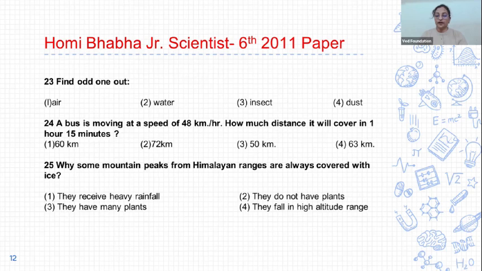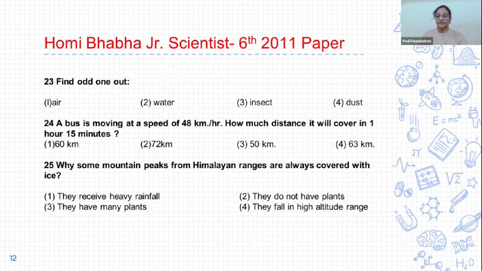24. A bus is moving at a speed of 48 km per hour. How much distance will it cover in 1 hour 15 minutes? Options are: first, 60 km; second, 72 km; third, 50 km; and fourth, 63 km. Speed is 48 km per hour, which means distance covered in 1 hour is 48 km. And distance covered in 15 minutes, a quarter hour, is 12 km. So 48 plus 12 means 60 km. Option 1 is correct.